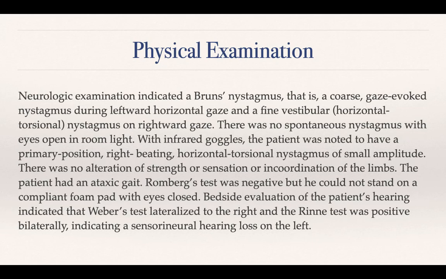With infrared goggles, the patient was noted to have a primary position right beating horizontal torsional nystagmus of small amplitude. There was no alteration of strength or sensation or incoordination of the limbs. The patient had an ataxic gait. So there is no appendicular incoordination, but there is ataxic gait, which means the gait itself has a problem.